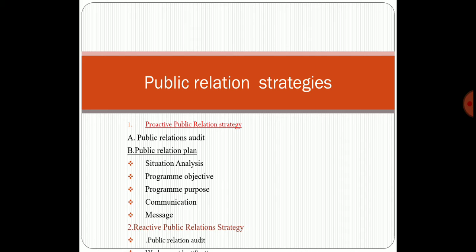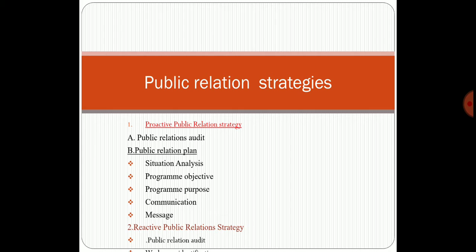Next is program objectives. The objectives set here are not about sales. The main objective of the firm is not to generate sales or profits. Here the main objective of public relations is to verify the credibility of the product performance or the efforts made by the research and development department of the company.